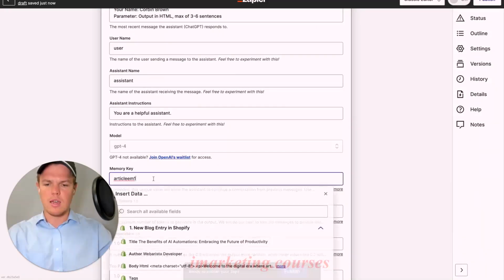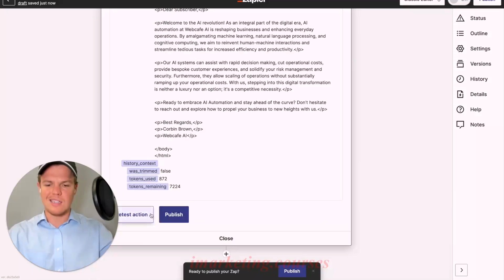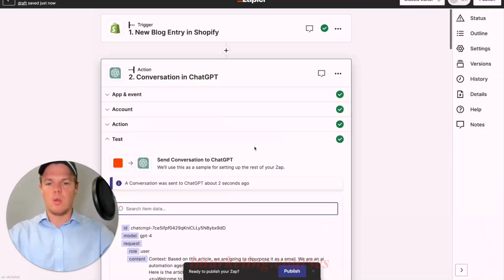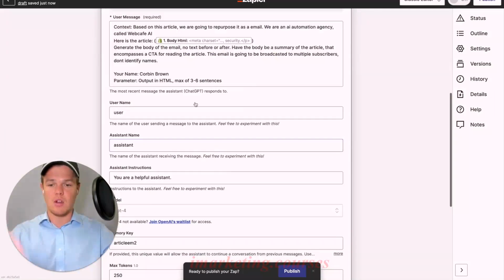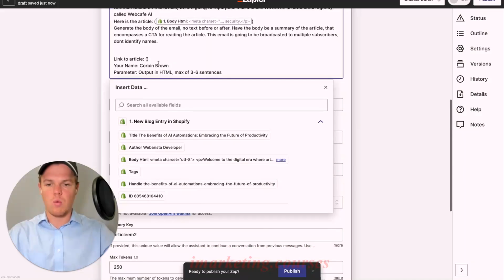And then let's go ahead and up the memory key again and continue this action. And let's go ahead and test this action. All right, perfect. So as you see here, we're going to keep subscriber because that is fine for our current context here. And then it does provide, quote unquote, link to article. So let's see if we actually can provide the link to the article within a variable here. So we're going to say link to article, semicolon, parentheses,